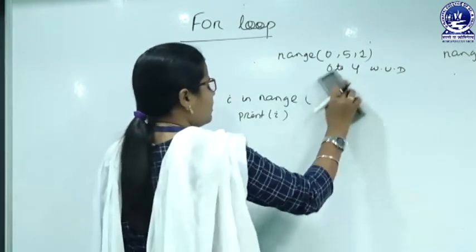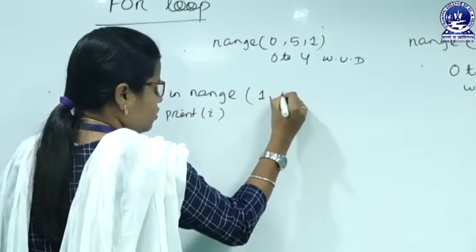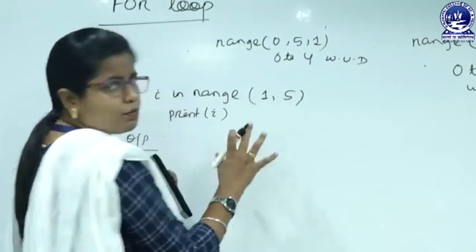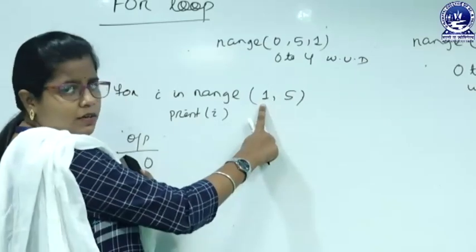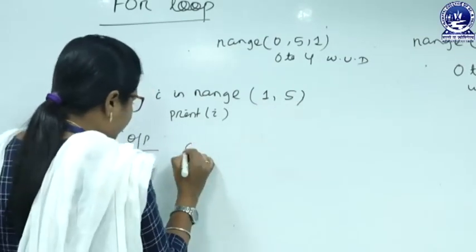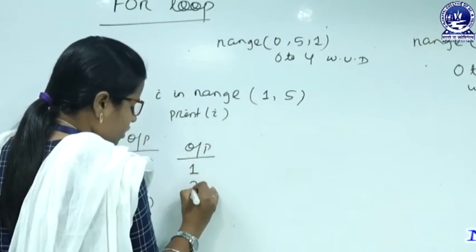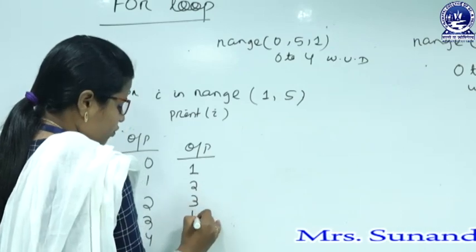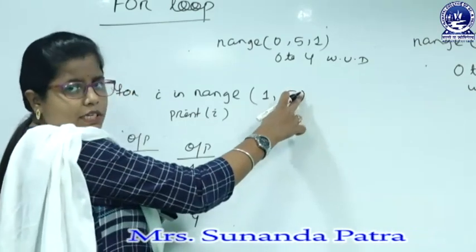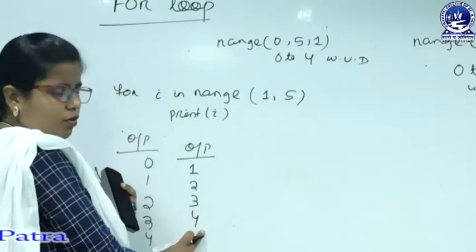Suppose I want to change the range attributes, suppose 1 to 5. This is the first attribute, that is 1, and this is the stop value. What will be the output? The output will be 1, 2, 3, 4, because the default step size is 1. So, it will start from 1 and end with 4.